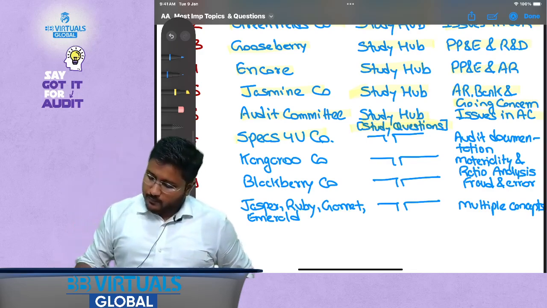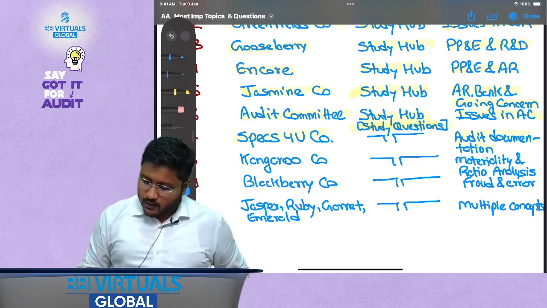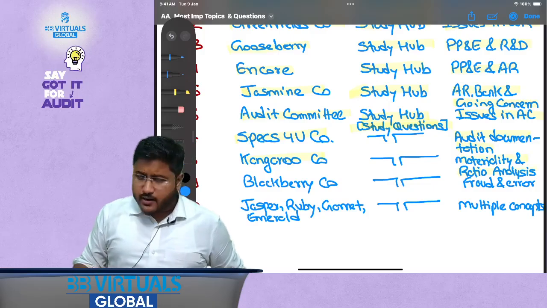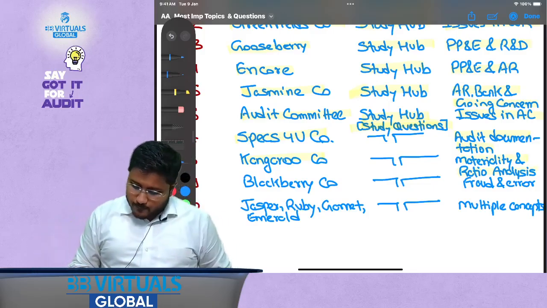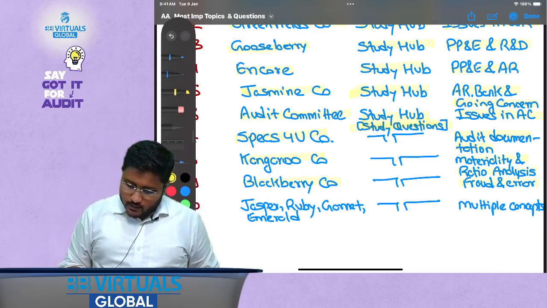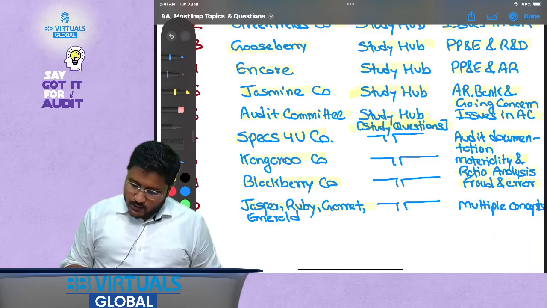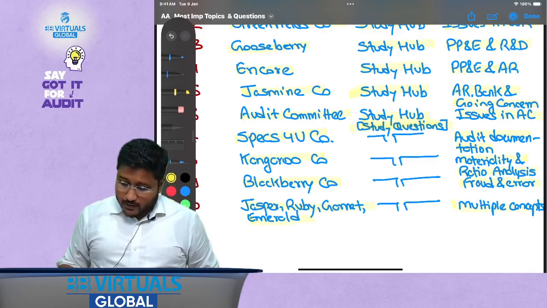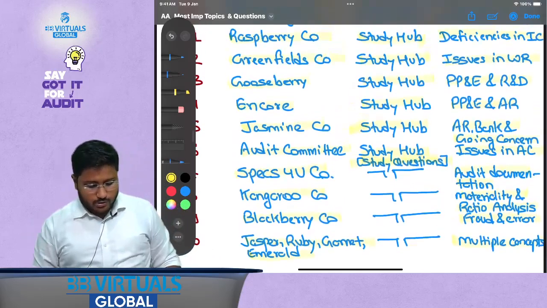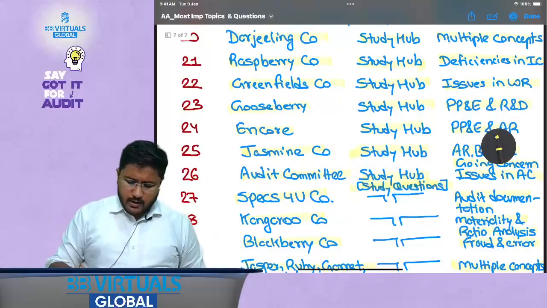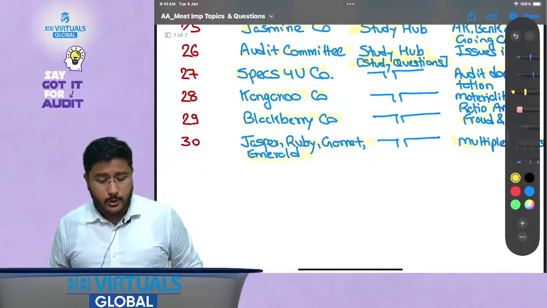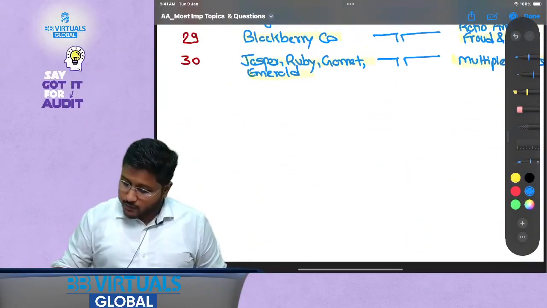Now Specs for You Company, this talks about audit documentation. Kangaroo Company, this talks about materiality and ratio analysis. We have already discussed. Blackberry Company, this talks about fraud and error. Jasper, Ruby, Garnet and Emerald, this talks about multiple concepts, and that is why this is one of the most important questions. How many questions we have selected in total in descriptive type? 30.